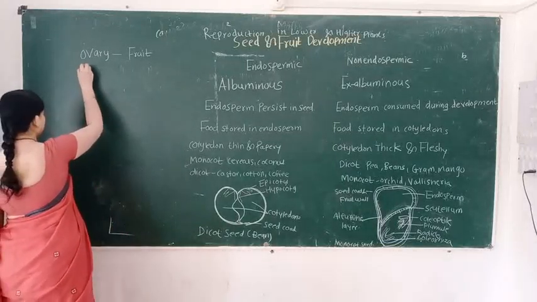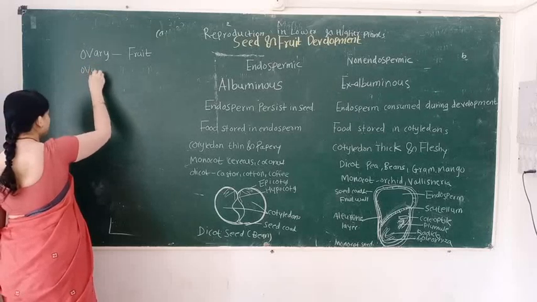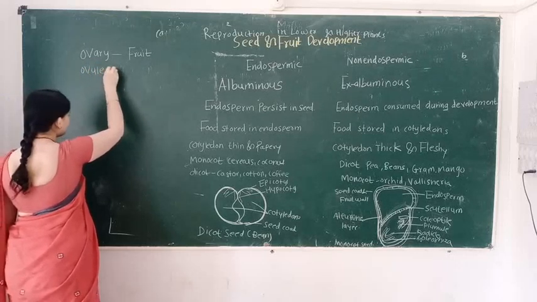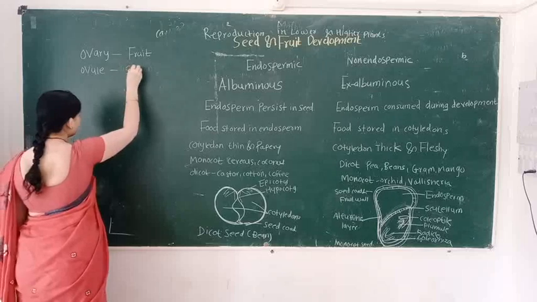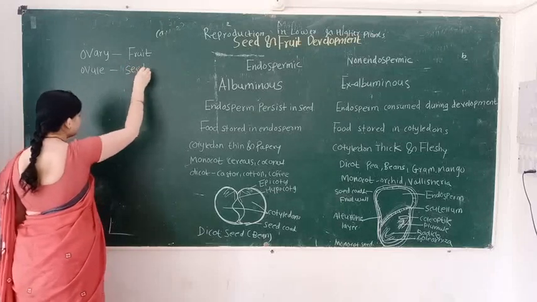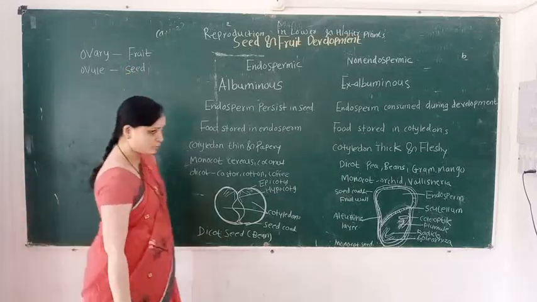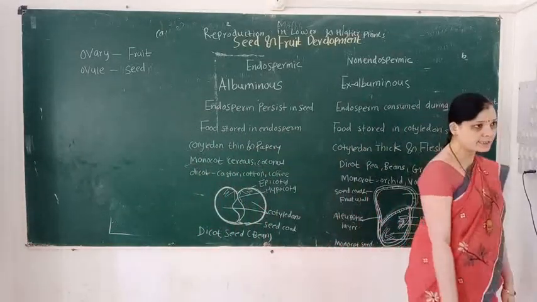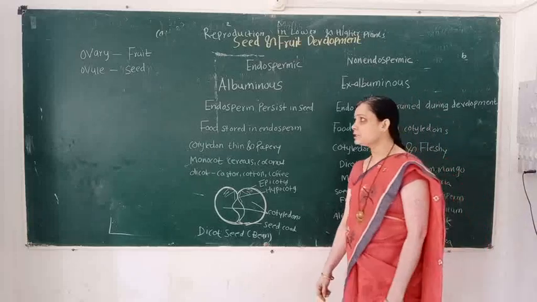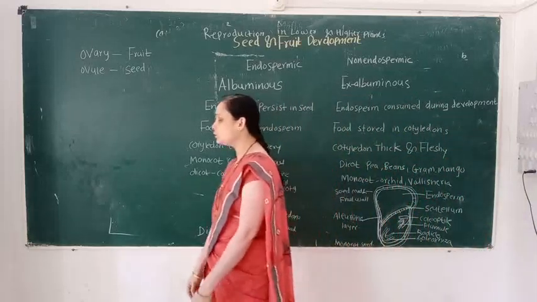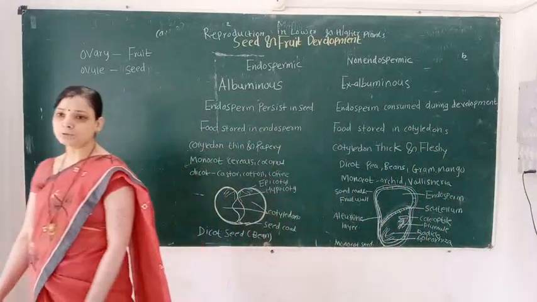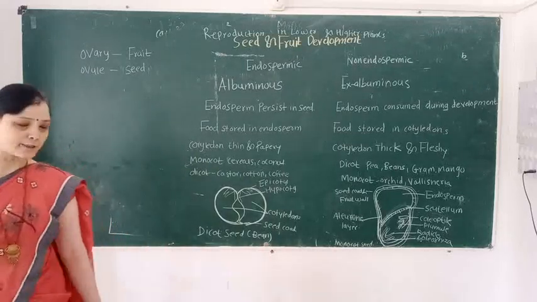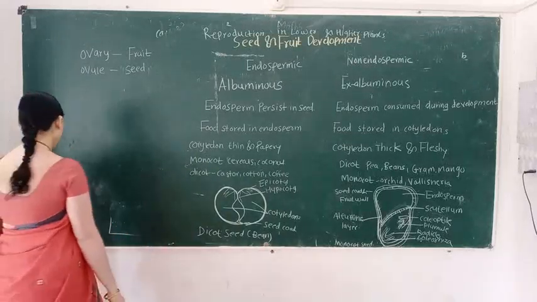Second point, the ovule is converted into the seed. So student, remember this point. After fertilization, the ovary is converted into the fruit. The ovule is converted into the seed.